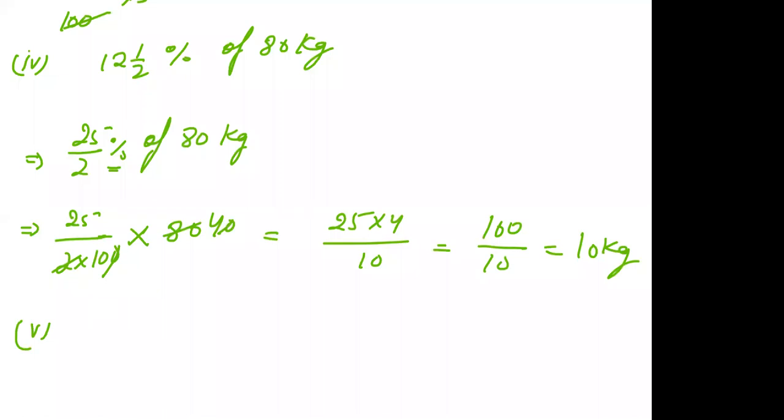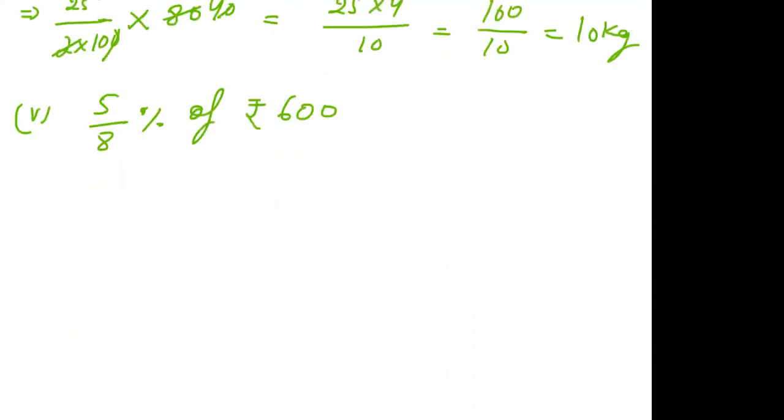Now let us do part 5. 5 upon 8% of 600 rupees. Tell me the answer. Very good, Anushka. Next, 5 upon 8 into 100 into 600. 100 and 600, the 0s cancel each other.